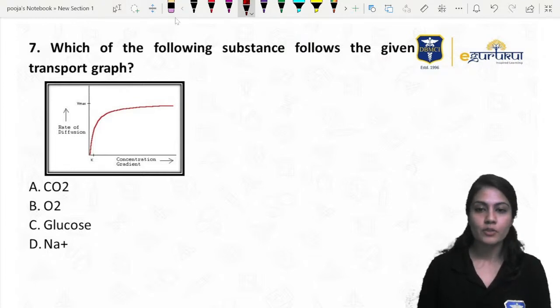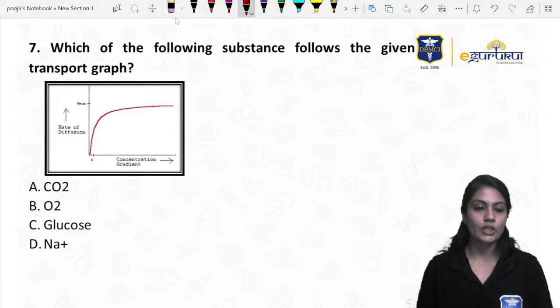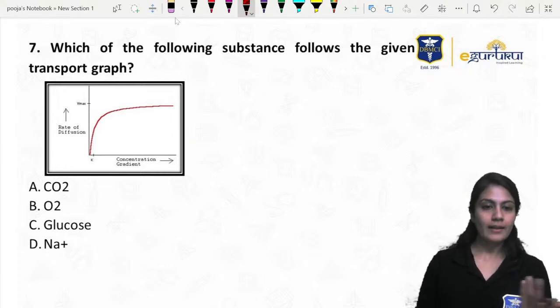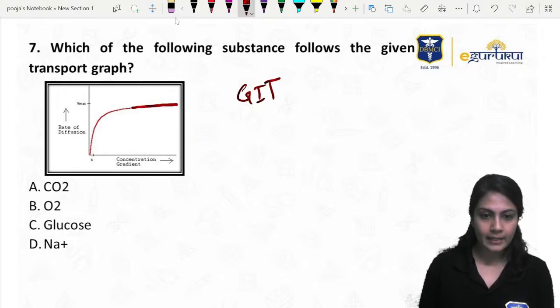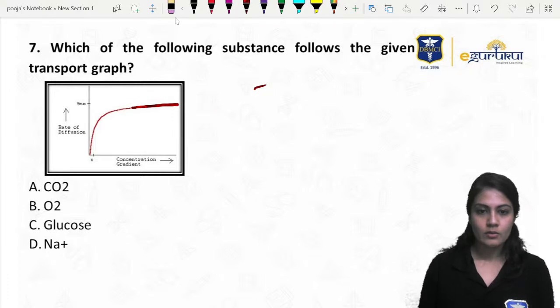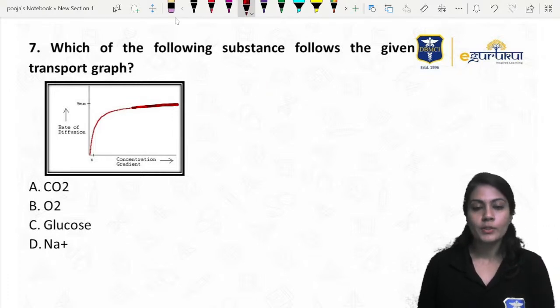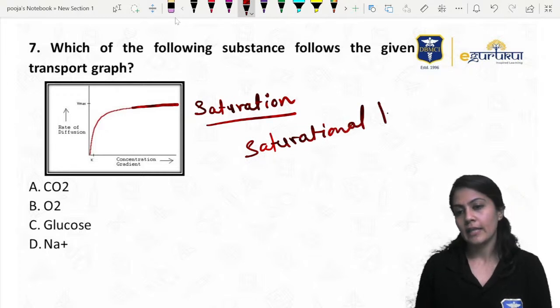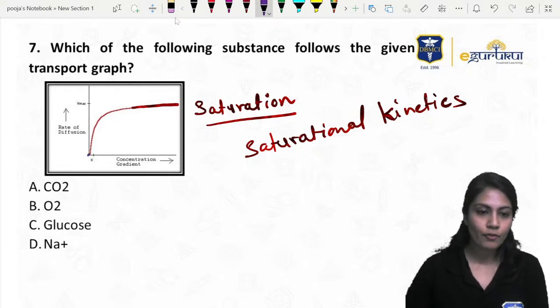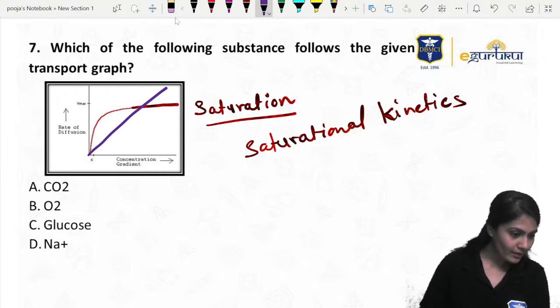Okay, which of the following substances follows the given transport graph? First of all, the transport they are asking about, let's say in the GIT. After some time it is getting saturated, right? So something is getting absorbed, and after some time this shows the plateau curve, which tells us the property of saturation, and we call it saturational kinetics. In physiology we say the substance is following saturational kinetics. If this graph were a straight line, it would not be saturating at all.